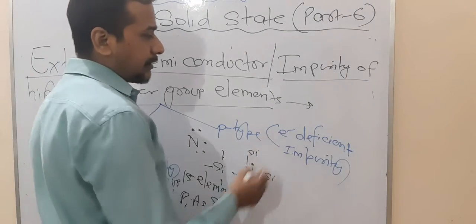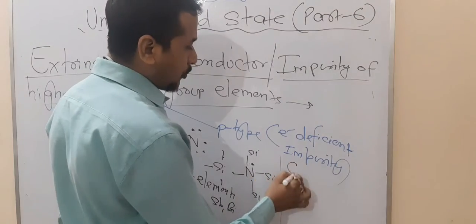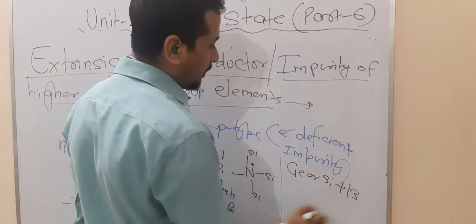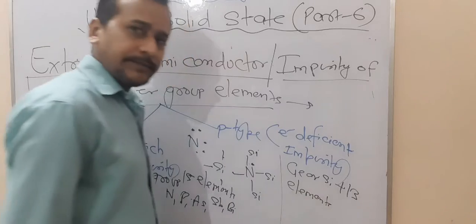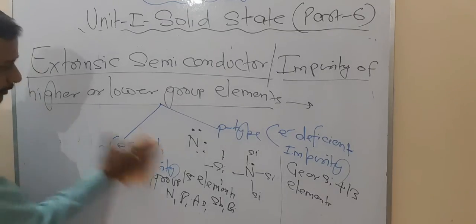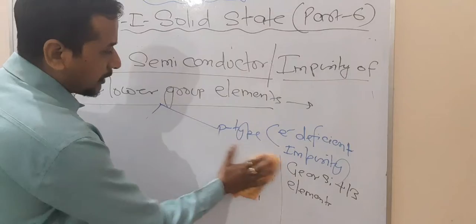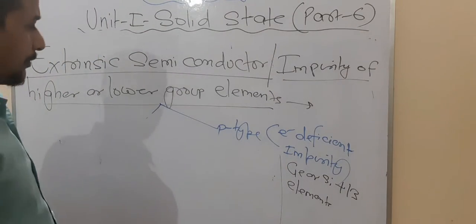P indicates that it is electron deficient. So this is generated by doping of germanium or silicon with group 13 elements. That means group 13 elements are added. In that condition, what happens? Electron-deficient bonds are formed, and that electron-deficient bond is basically formed by a hole. The hole behaves as positively charged, and hence this is known as the P-type semiconductor.